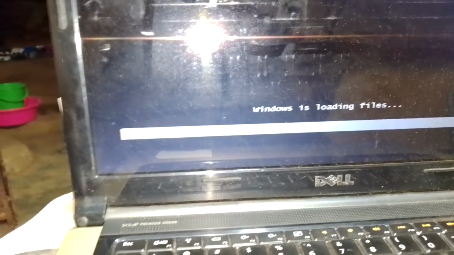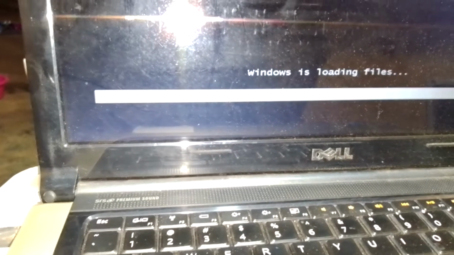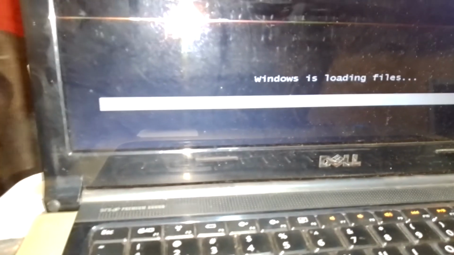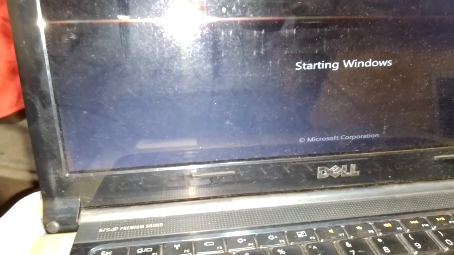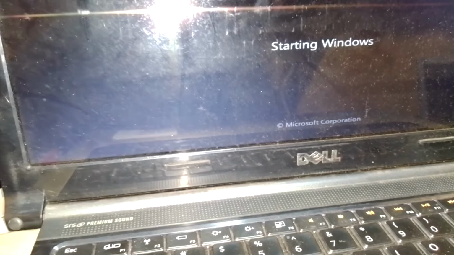When I press my enter key, my Windows is loading its files. I have a problem. I have locked my phone with the password.